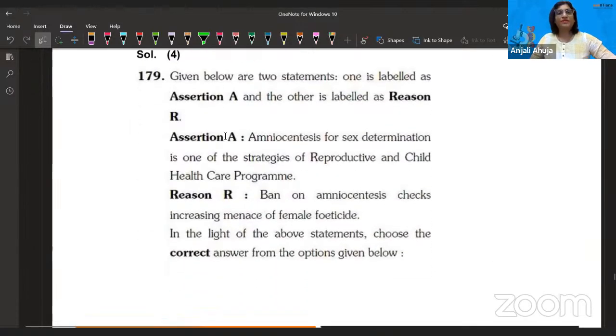Anyways, let's move forward. Given below are the 2 statements. I don't have to read the question type, but let's read the statements. Amniocentesis for sex determination is one of the strategies for the reproductive and child health care program. No. Amniocentesis for sex determination, first of all, I don't think so, for the child and health care program, no. Actually, a doctor recommends amniocentesis if there is a history from the parents.